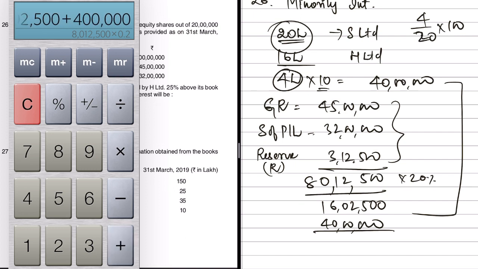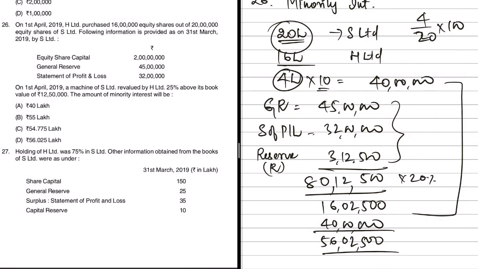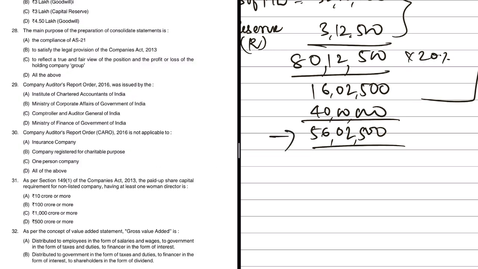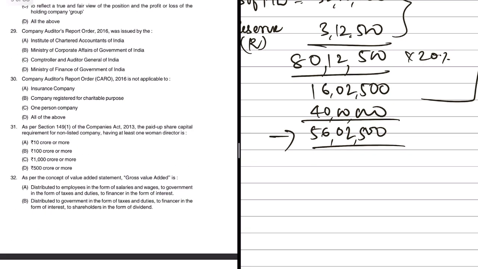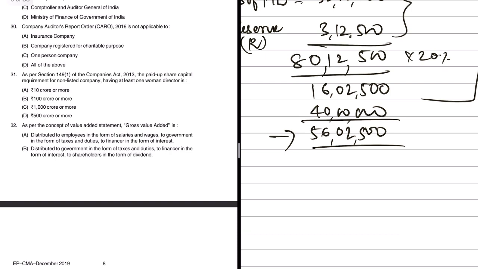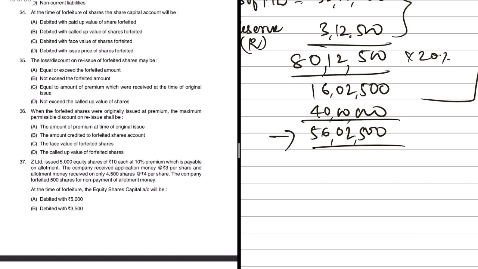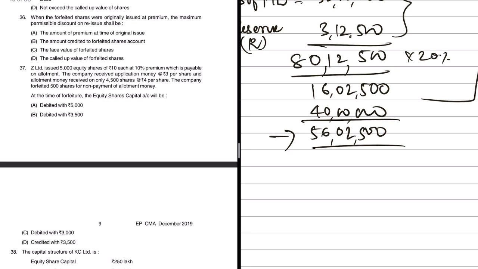So this comes to, why do we need to calculate? 56 lakhs 2,500. Do we have that as answer? Yeah, option number D, 56 lakhs 2,500 is the right answer. Again, if you look at these questions, these are all facts based or knowledge based questions. All that you need to do is understand the question and just click the right answer. So there is nothing much for you to calculate as such.